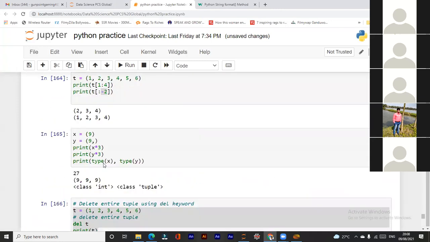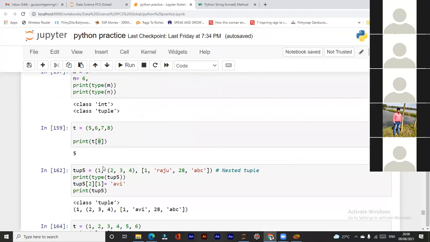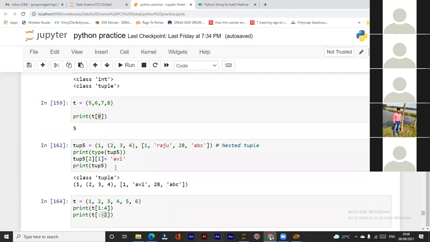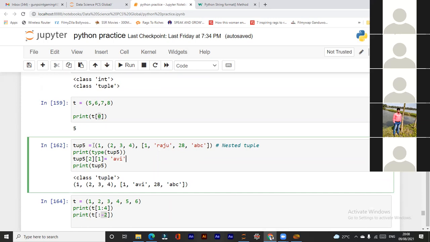If I want to access ABC, I need to write -1 from the reverse position. You first indicate the position in the tuple, so this is -1 in the tuple. Now within the list you are working, so it is also -1. So -1, -1. Okay, sir.